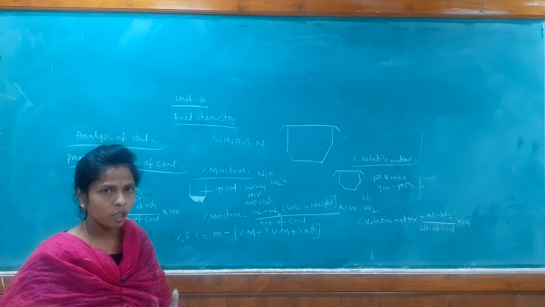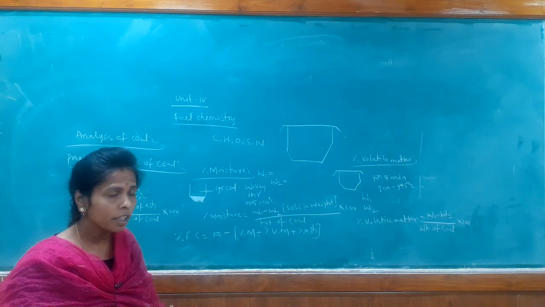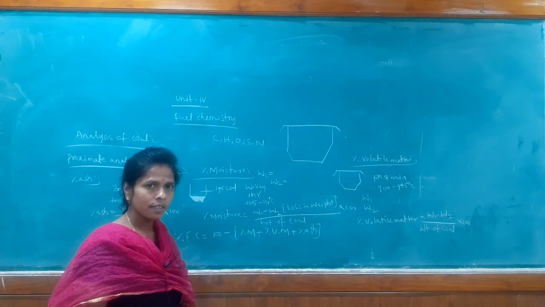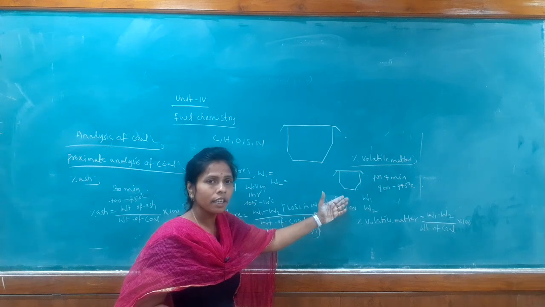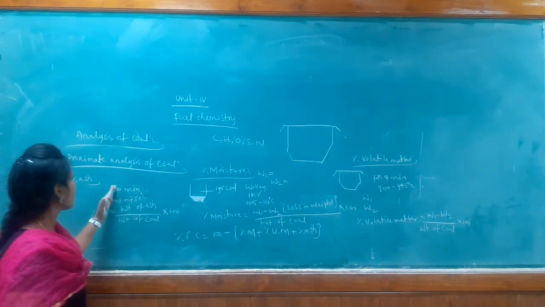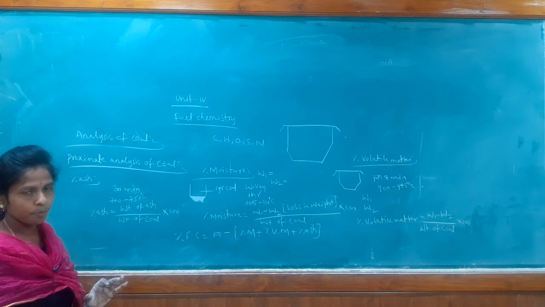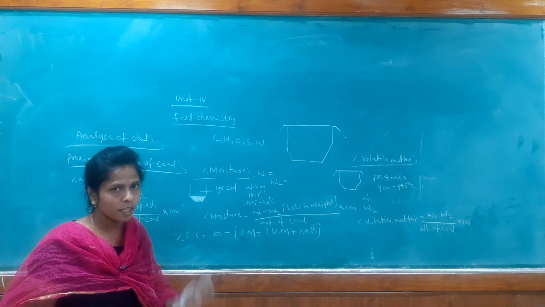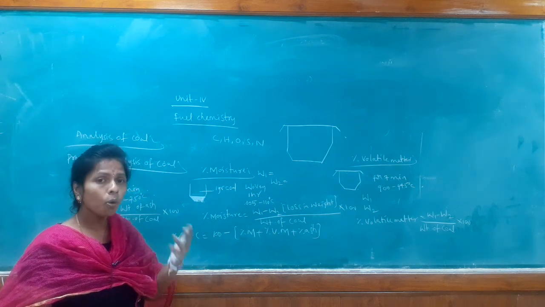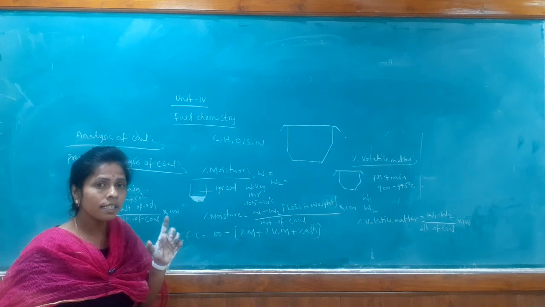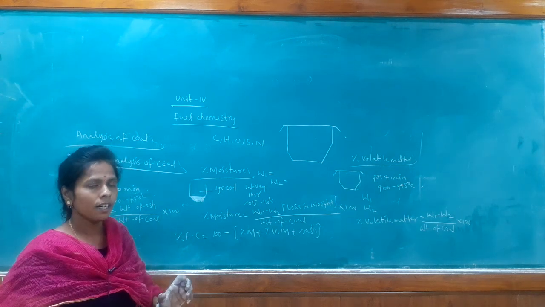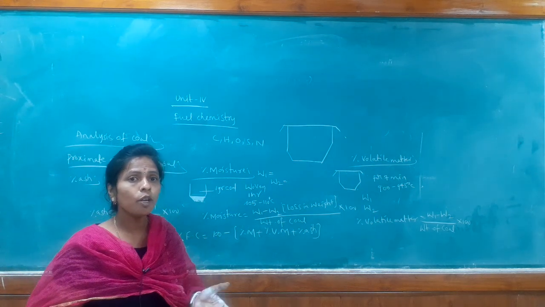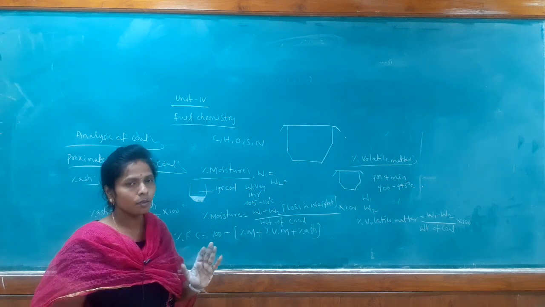The significance of proximate analysis is that, for a good quality coal sample, the percentage of moisture content should be less, the percentage of volatile matter content should also be less, and the percentage of ash content should also be less, because these 3 decrease the calorific value of the coal sample. If these 3 are in more quantity, the heat energy released in the combustion process will be less. That heat energy is also called the calorific value. So, the calorific value will be less if these 3 contents are more.